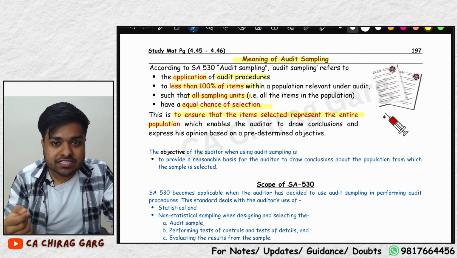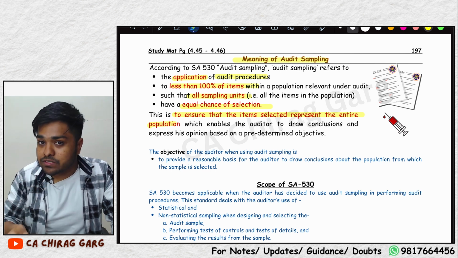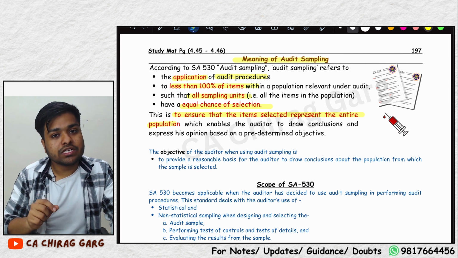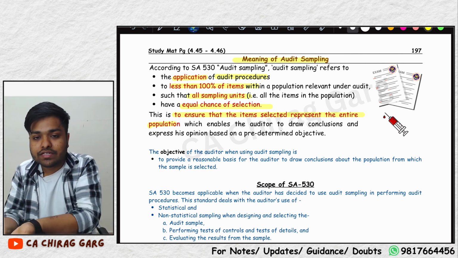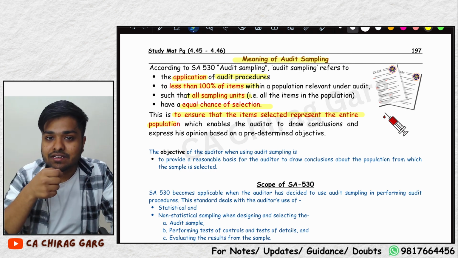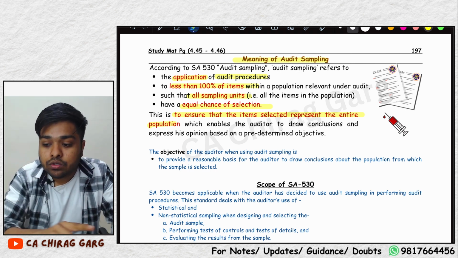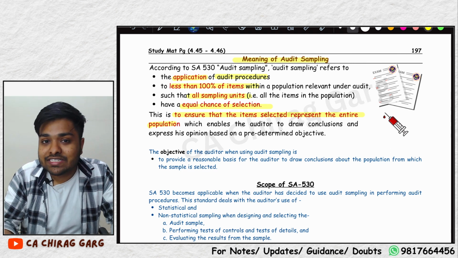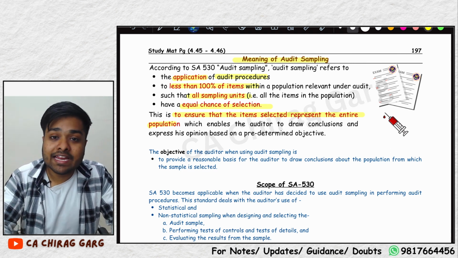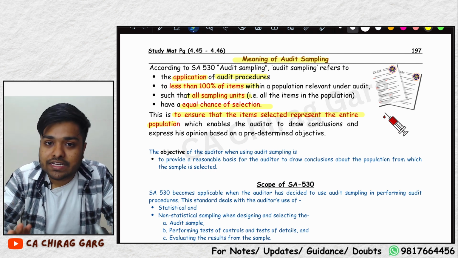What your mother just did was apply an audit procedure, tasting, to less than 100% of the population. She did not taste all of the rice. Also, when she tasted the rice, she expressed a conclusion on the whole population. What did she say? The spoon rice was cooked, or the kadhai rice is cooked? All of the rice is cooked, na?